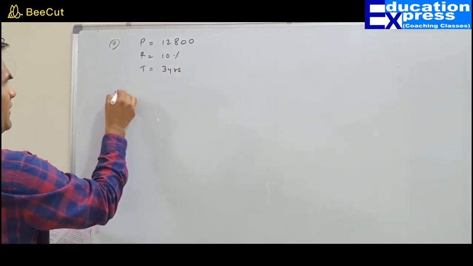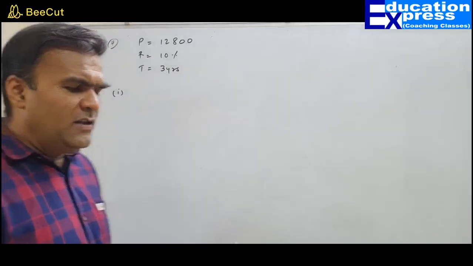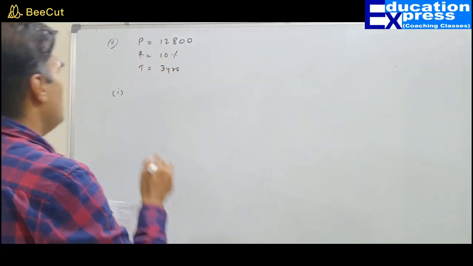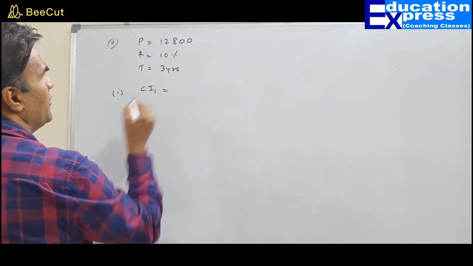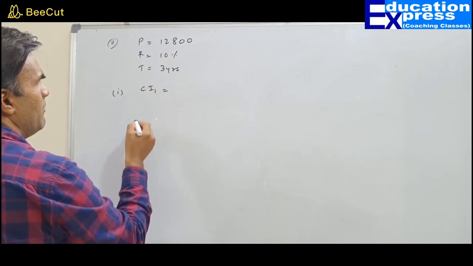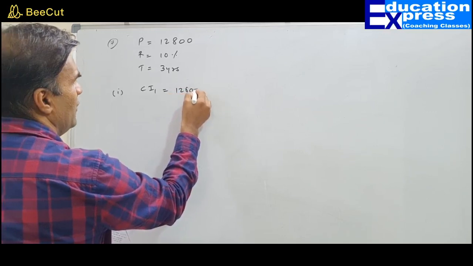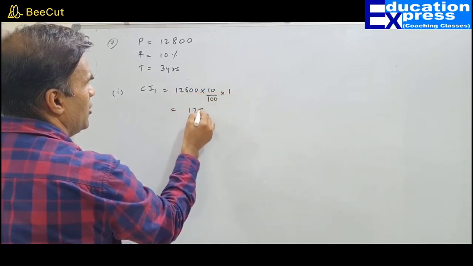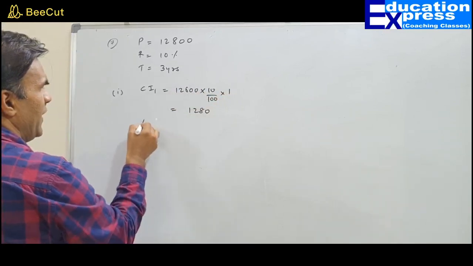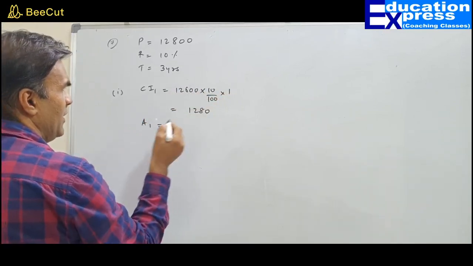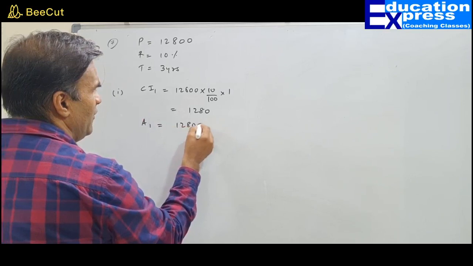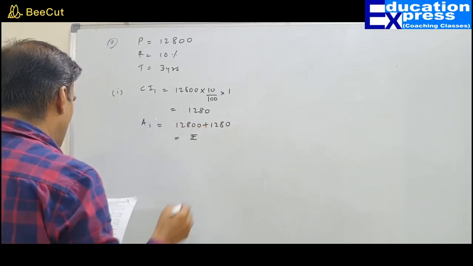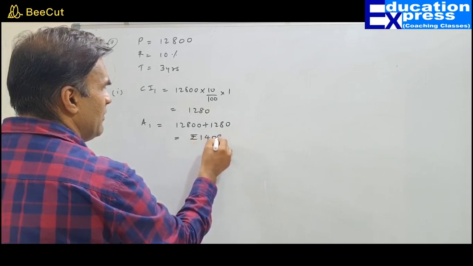The first part asks us to find the sum due at the end of the first year. So what we will do? First we will find the compound interest. 12,800 multiplied by 10% for 1 year would be 1280. Can you find the amount due at the end of 1 year? Yes sir, 12,800 plus 1280. So this is the amount due at the end of the first year.